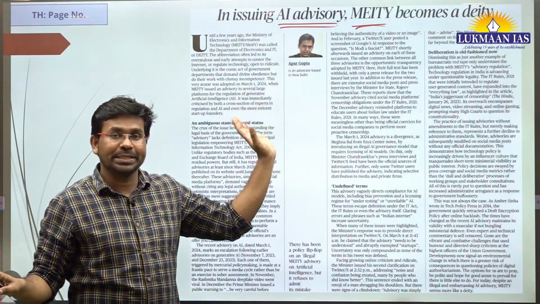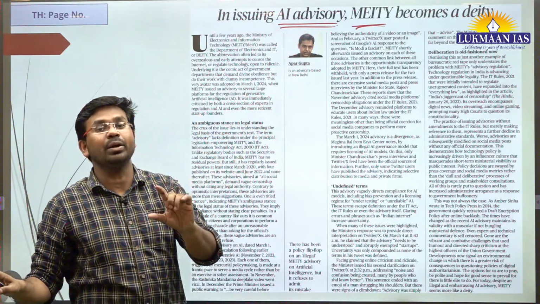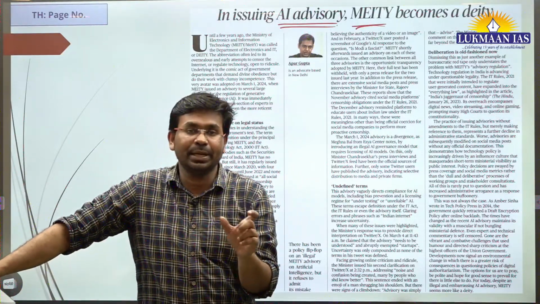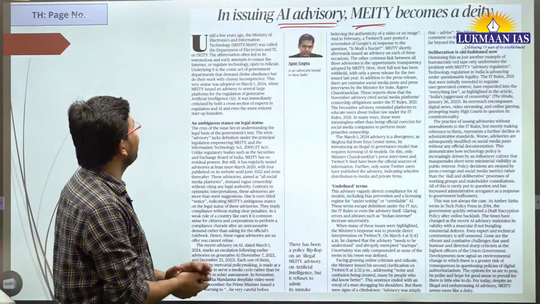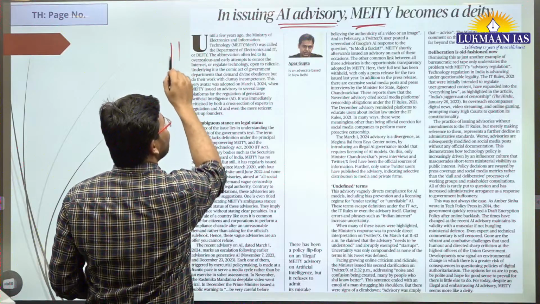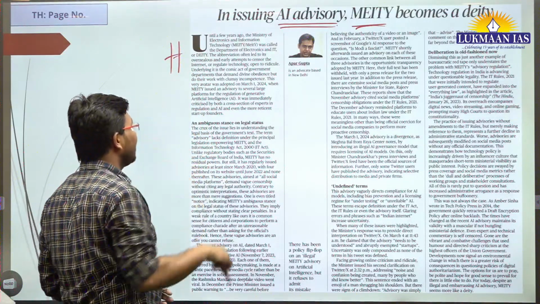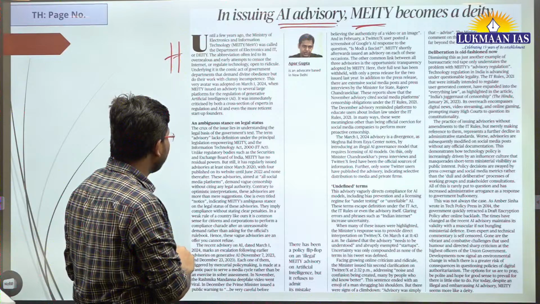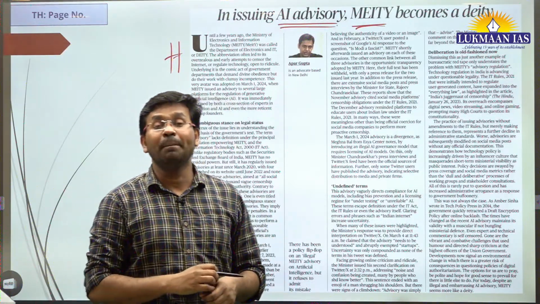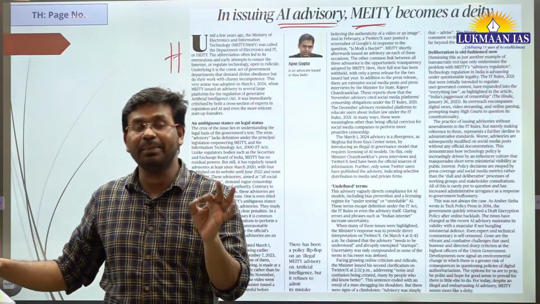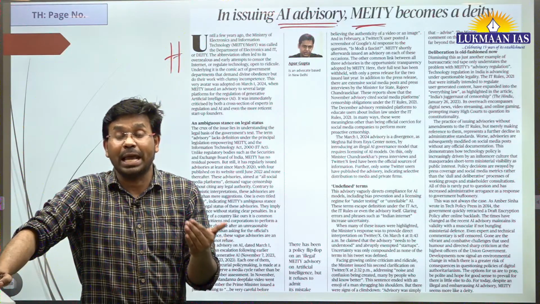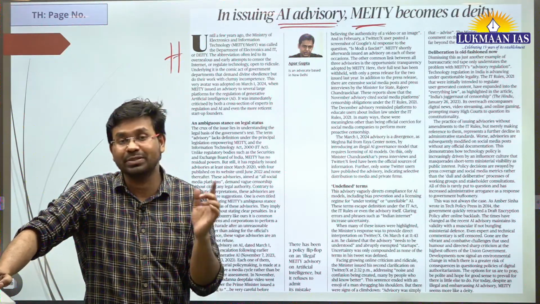In this article, the author is saying that MeitY used to be DT, the Department of Electronics and Information Technology. At that point of time, it also issued multiple guidelines, and many times those guidelines were ambiguous.